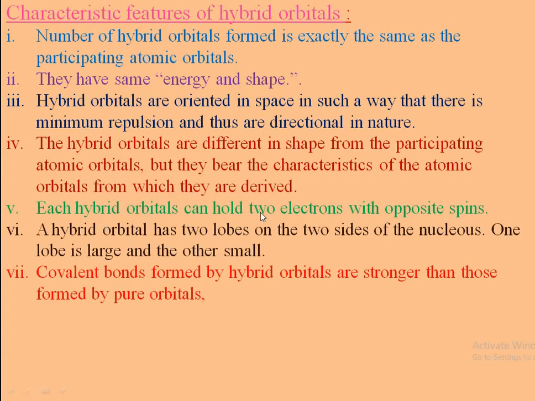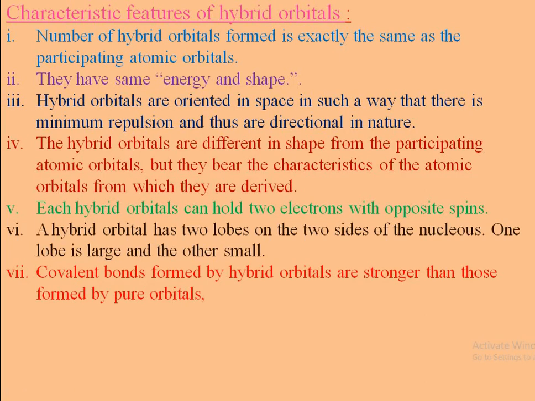Each hybrid orbital can hold two electrons with opposite spin. Hybrid orbitals have two lobes on the two sides of the nucleus. One lobe is larger and the other is smaller. And